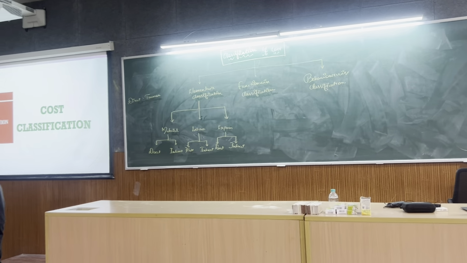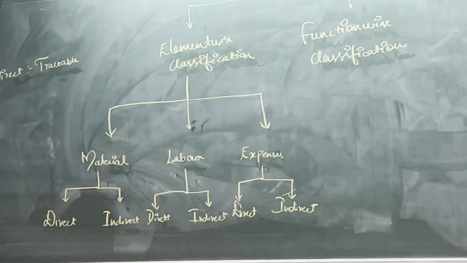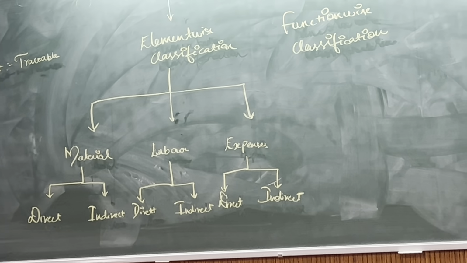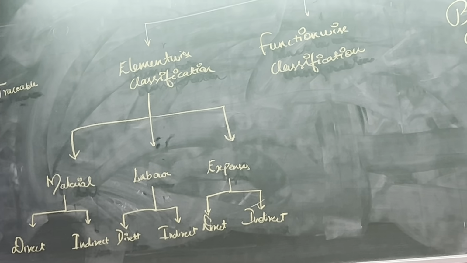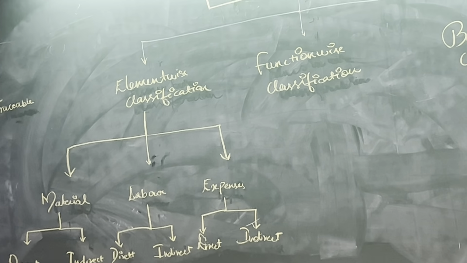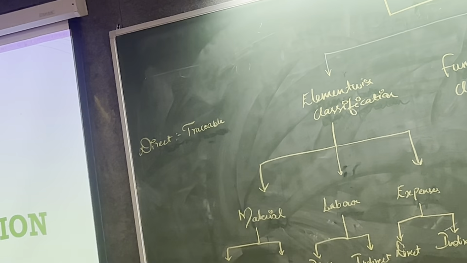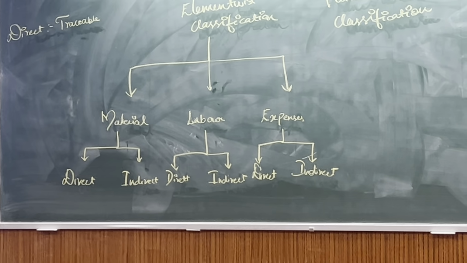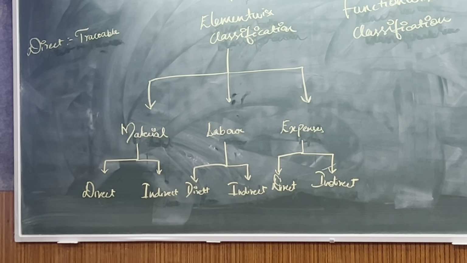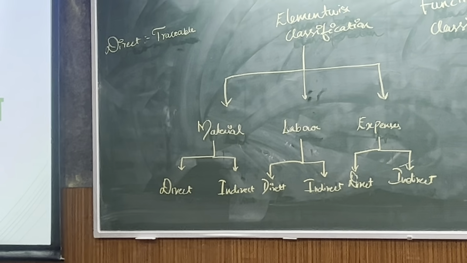So, direct material you have understood, similarly indirect material you have understood. Direct labor: suppose it is a bus. In the bus the driver is what? Direct labor, but the cleaner, indirect labor. The doctor in a hospital is direct labor, and the sweepers and other people, and the nurse, she may not be direct here, no? She is helping the doctor. In a flight, the pilot is the main direct labor, and the air hostess and ground people in the airport are all indirect. You have understood? Very good.